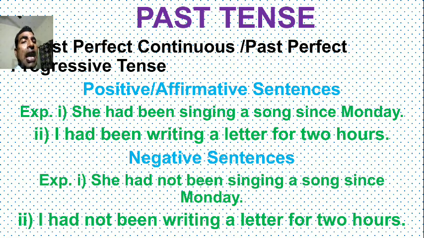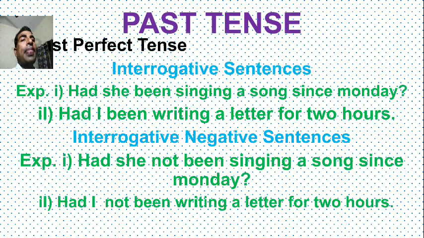Negative sentences: she had not been singing a song since Monday. I had not been writing a letter for 2 hours. Past in interrogative: had she been singing a song since Monday? Had I been writing a letter for 2 hours? Interrogative negative: had she not been singing a song since Monday? Had I not been writing a letter for 2 hours?